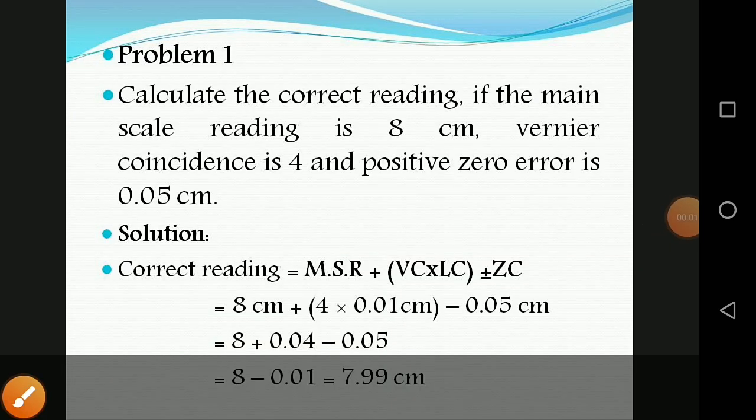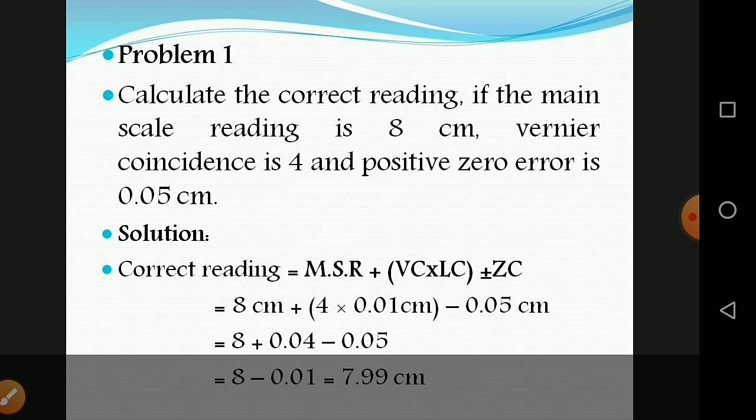Now, we discuss the problems in positive zero error. Calculate the correct reading. If the main scale reading is 8 centimeter, vernier coincidence is 4 and positive zero error is 0.05 centimeter. So what is the formula? The correct reading is equal to main scale reading plus vernier coincidence into least count, plus or minus zero correction.